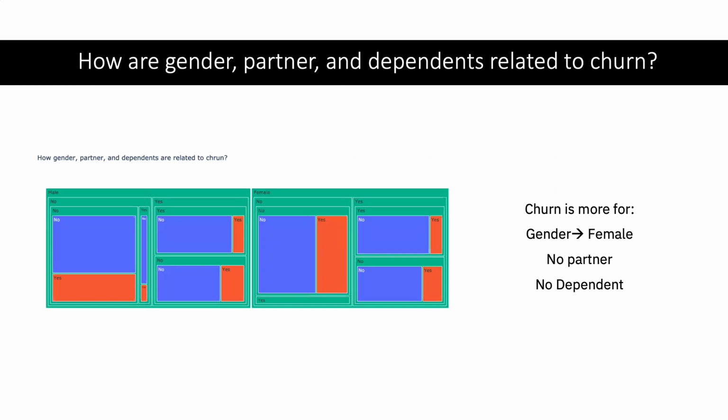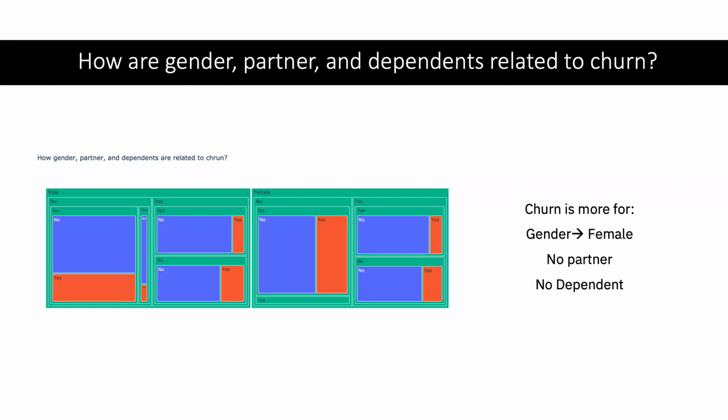So let's say you want to tell the story to a stakeholder, right? I'm going to give one possible option. How about you present it like this? The first question we have is how gender, partner, and dependents are related to churn. On the left, you are seeing the chart. Of course, you can't just say, this is the output, and drill down to get the answer. That's not going to help. So we need to derive answers for each question from the chart.